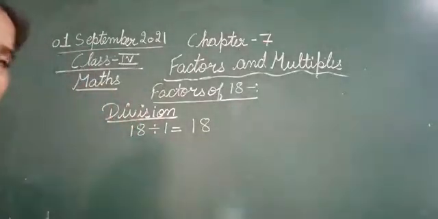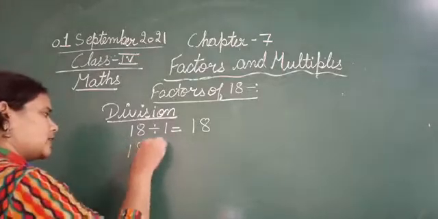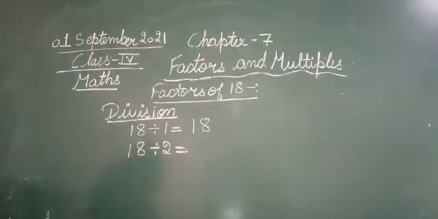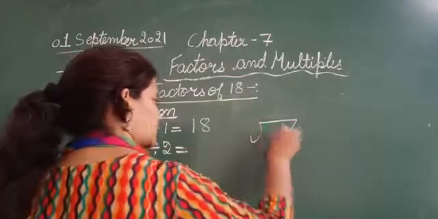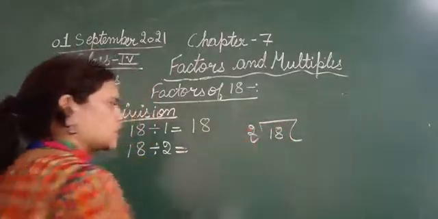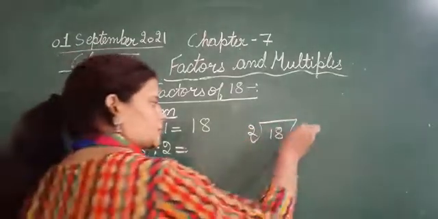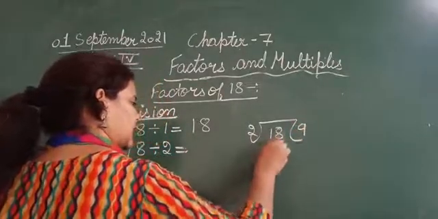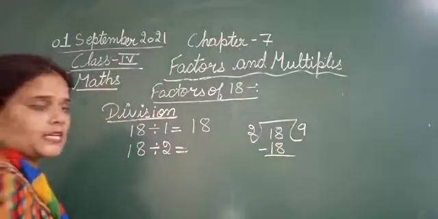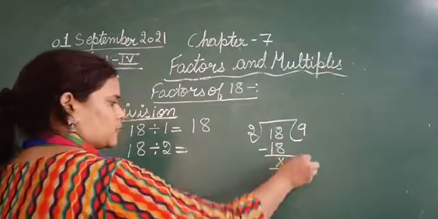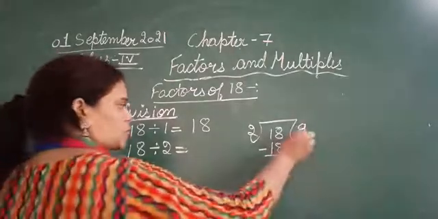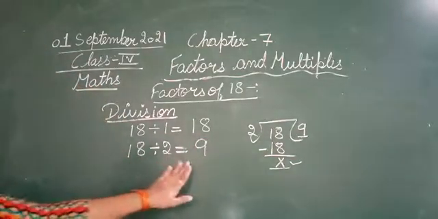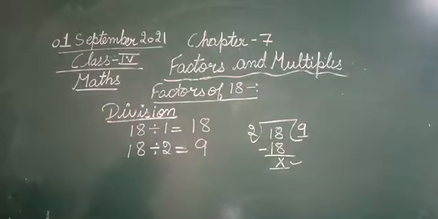Next, 18 divided by 2. So let's divide 18 with 2. 2 nines are 18. 18 minus 18, nothing is left. So no remainder is here. So the quotient we got is 9. So that means in this, the factors of 18 are 2 and 9.